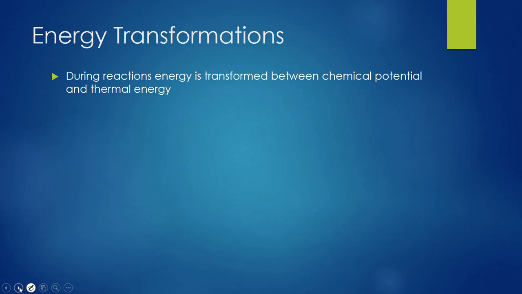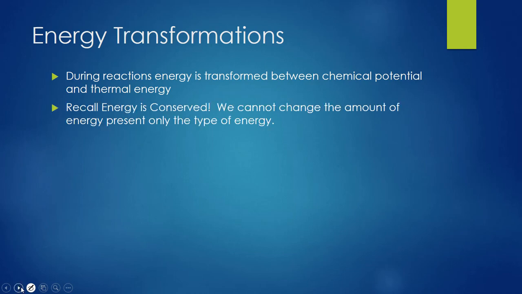We're going to be looking at the transformation between chemical potential and thermal energy. Now, thermal energy is something we can feel, right? If something feels hot, that means we're gaining thermal energy from it. If something feels cold, that means we're losing thermal energy to it. But we cannot create or destroy energy. So if the amount of thermal energy is changing, that must also mean the amount of chemical potential energy is changing. So if we feel a reaction heating up, that means we're getting more thermal energy out of it. If we're getting thermal energy out, that means the chemical potential energy in those things must be going down. We're converting potential energy into thermal energy.